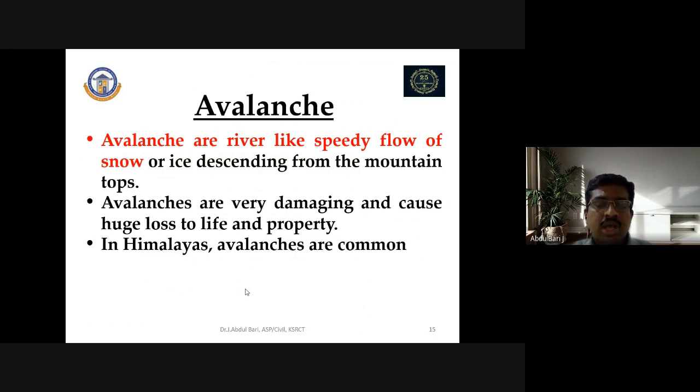So this is about some of the Indian natural disasters. We have seen earthquakes, floods, avalanches, landslides, and cyclones. India has been affected very frequently by natural disasters because of climate change.